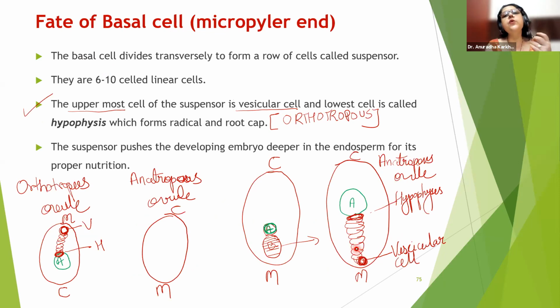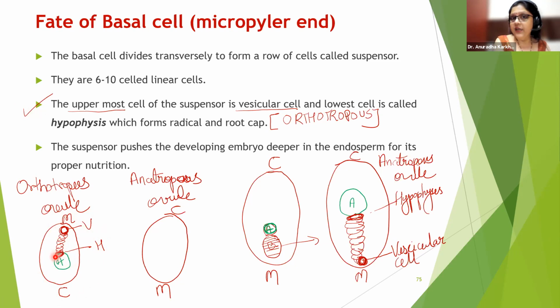अब ये uppermost word आते ही हमारे दिमाग में confusion start. अरे अब तो we were calling it as basal. Now how can it be uppermost? So from this point where I have made a tick, can you see मैंने यहाँ पर एक tick किया है. So from this point, instead of the anatropous ovule, now they are explaining the orthotropous ovule. Easier to make the thing simple, I have drawn this orthotropous ovule over here. Okay, so now this is the basal cell which is towards the micropylar end, which has undergone mitosis to form 6 to 10 linear cells in one row, and now this is the uppermost end which is going to be called as the vesicular cell, and this is the lowermost.